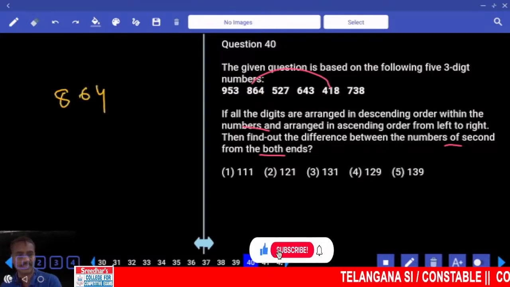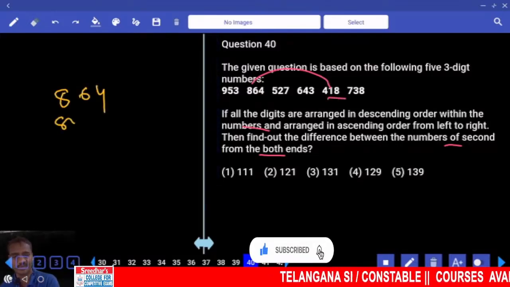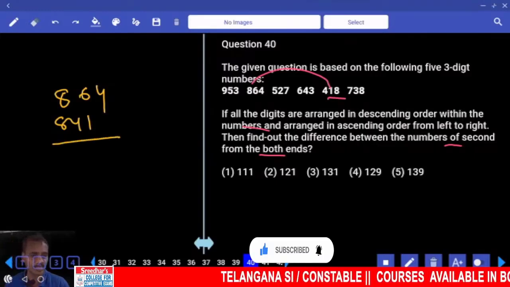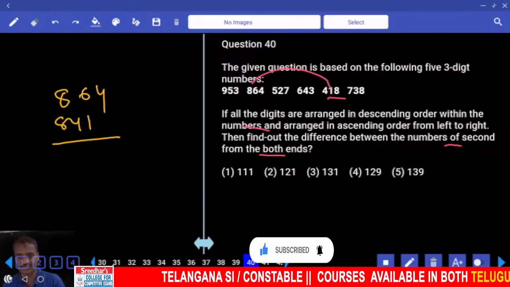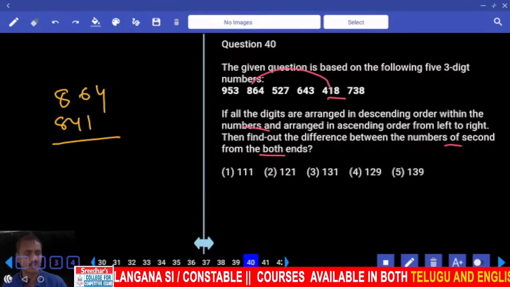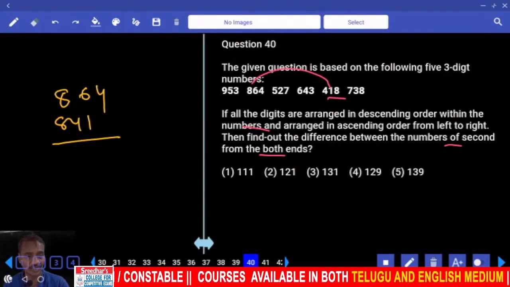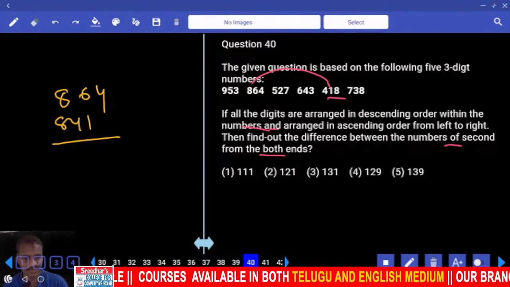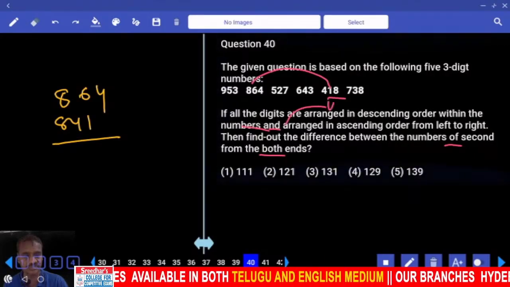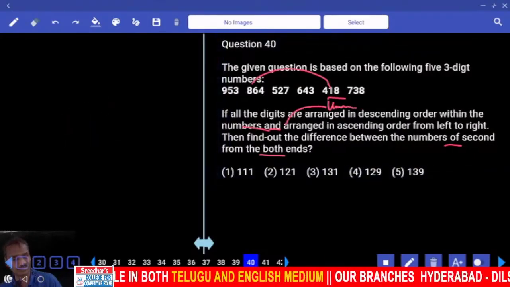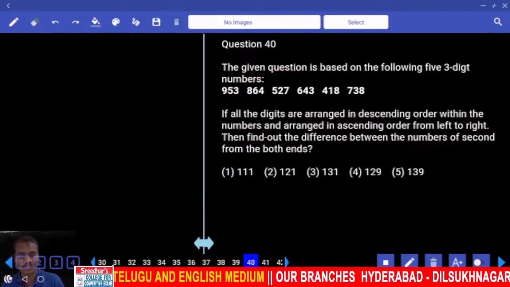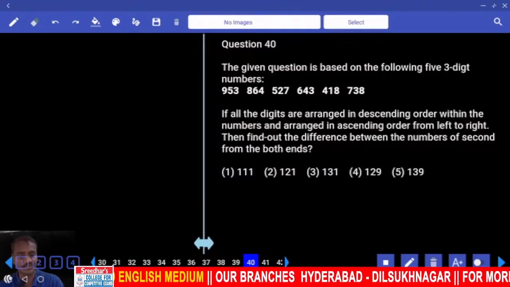864 is as it is. And here this will be 841. Then the difference, what is the question we have? Then find out the difference between this. What is the difference we have? Now if all the digits are arranged in descending order within the numbers and then arranged in ascending order, then all these numbers are arranged in ascending order. Then tell me what are the numbers we have.